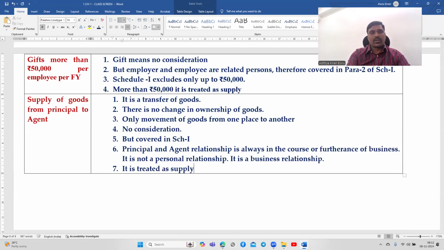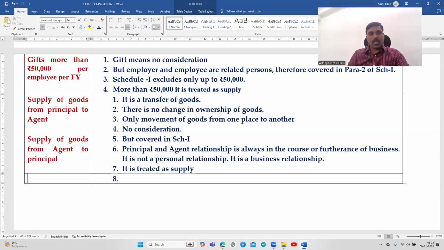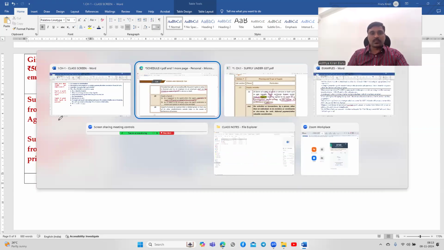Both supply of goods from principal to agent and supply of goods from agent to principal are treated as supply. There is a detailed topic related to principal and agent, with CBIC circulars, del credere agent and so on. I'll discuss that later. Just take the overview of this.